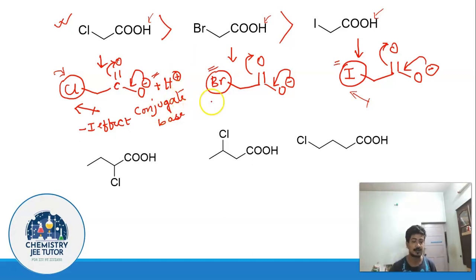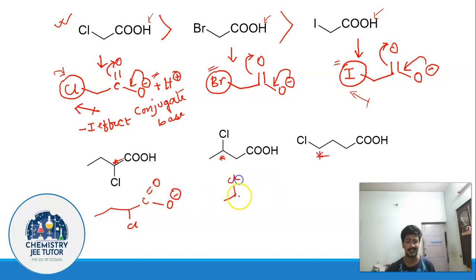In this case, these are carboxylic acids again with a chloro substitution, in this case at this position, in this case at this position, and in this case at the farthest position. Now in this case as well, you need to look at the corresponding conjugate base. Remember, you have to look into the conjugate base. You have to do nothing else. In case of questions arising out of acids, you have to just look into the conjugate base. If you are told to compare the acidity of these, just look into the conjugate bases of all these acids.